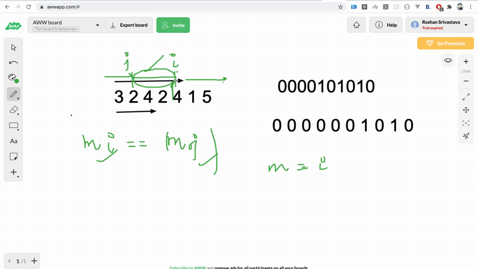There could have been some other index where the same mask occurred, but we want the largest, so we take the leftmost one, the first time where it occurred.